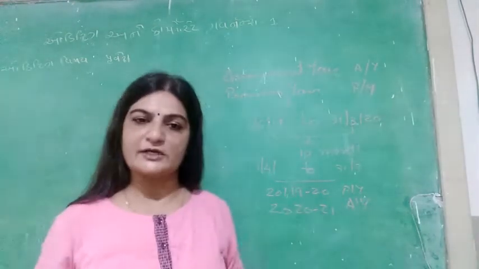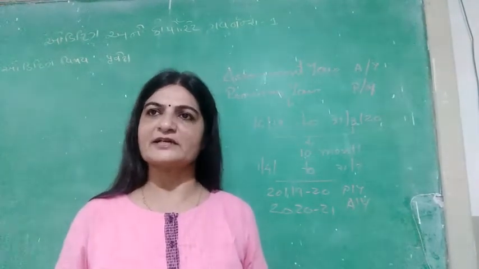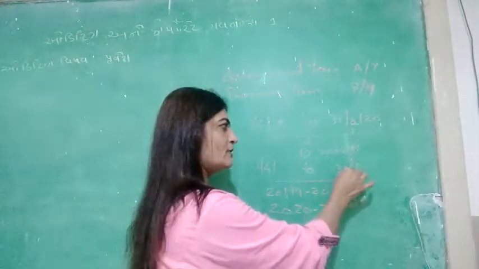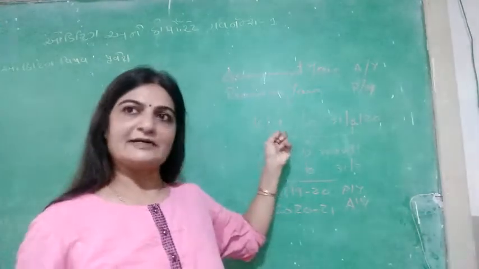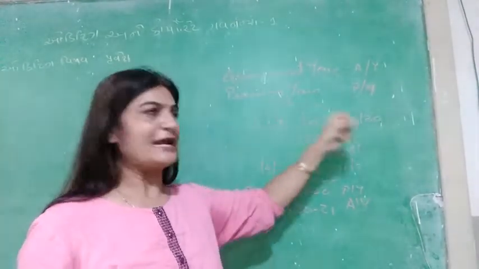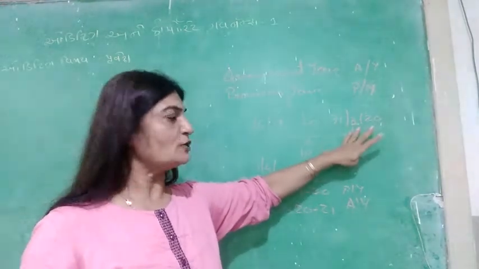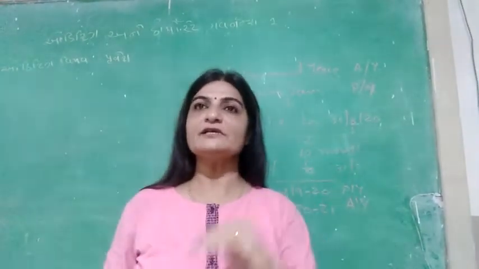So previous year and assessment year. Previous year means the year in which you are going to earn the income. When you earn the income, you have to pay the tax, you have to calculate the tax. Now, suppose you have started a new business from 1st June and it will end on 31st of March. So between this period, whatever you have earned, you have to pay the tax on it in the next year. That is, your income is being assessed.